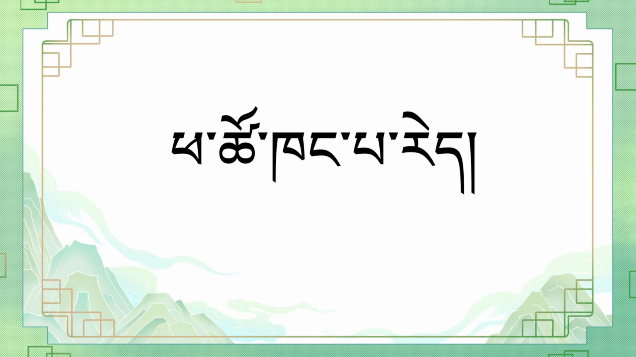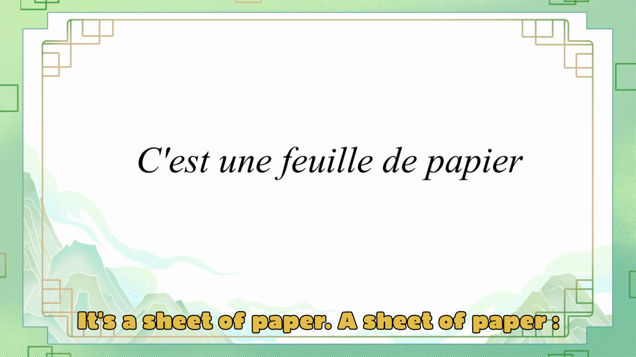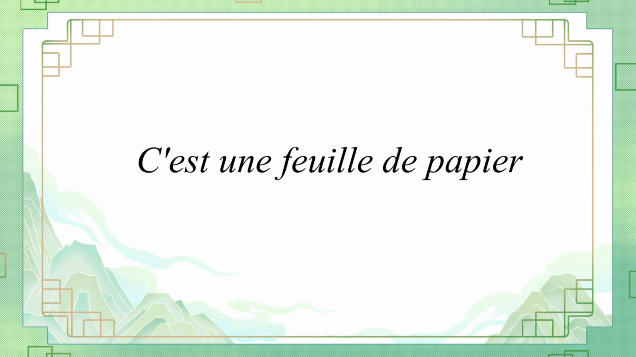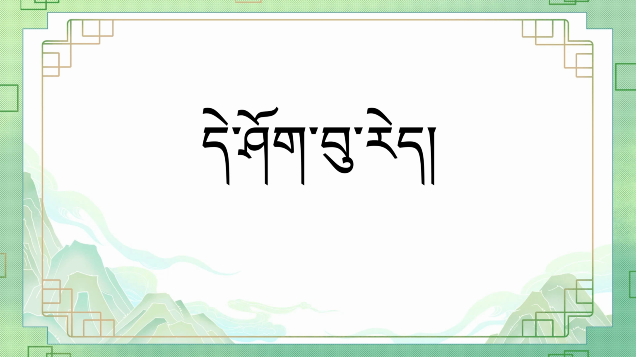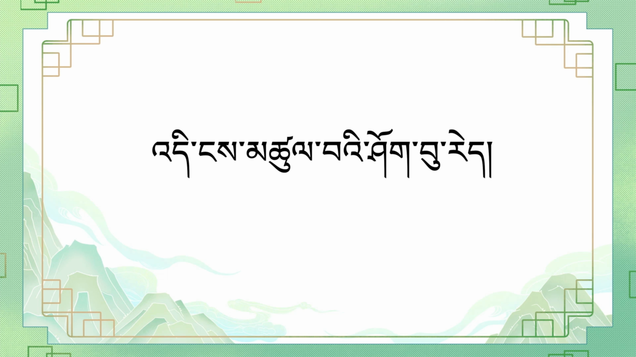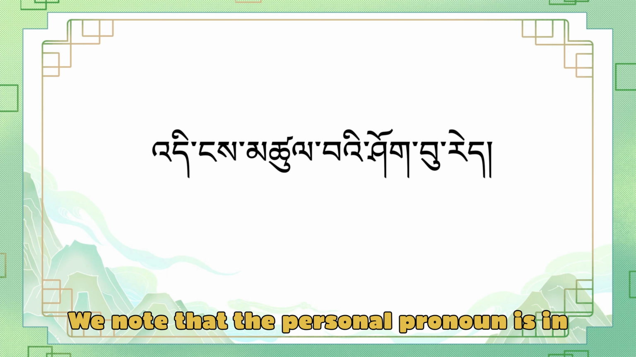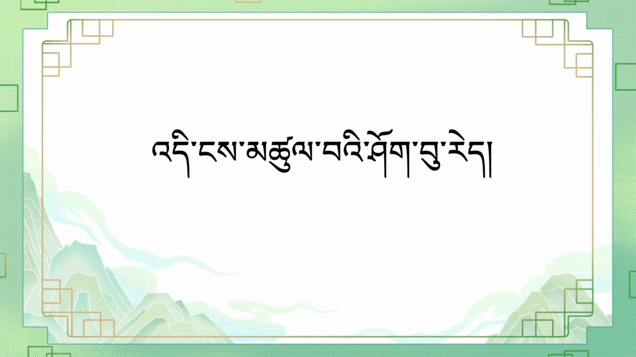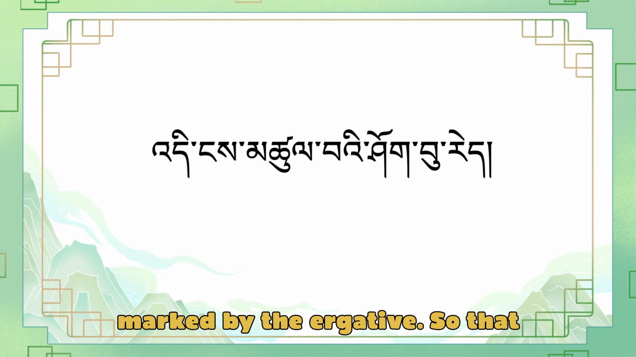It's a sheet of paper. A sheet of paper is shupo. Di shupo re. This is the paper I was looking for. Di nga gyi tsolo shupo re. We note that the personal pronoun is in the first person singular, nga, marked by the ergative.